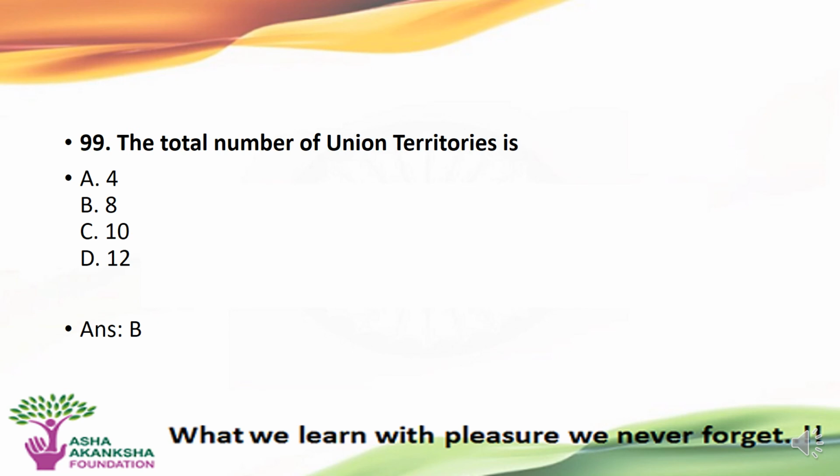The last question is: the total number of union territories are? Option A. 4, B. 8, C. 10, or D. 12. The correct answer to this question is option D. That is, there are 8 union territories present in the country.